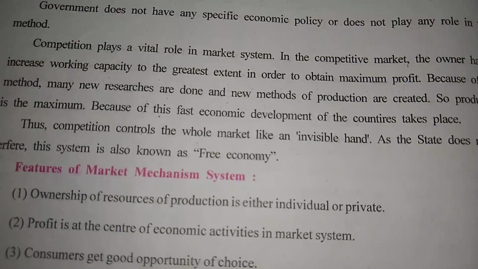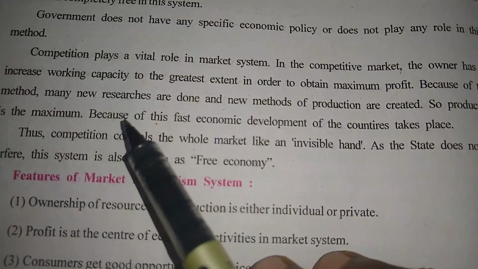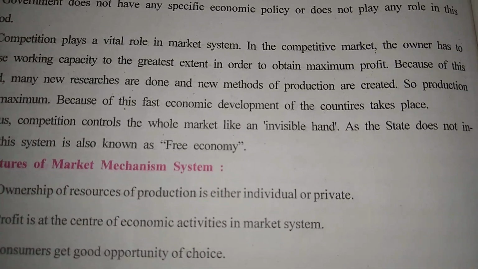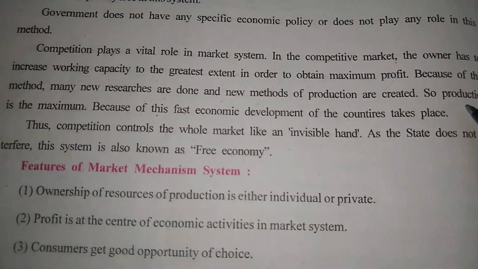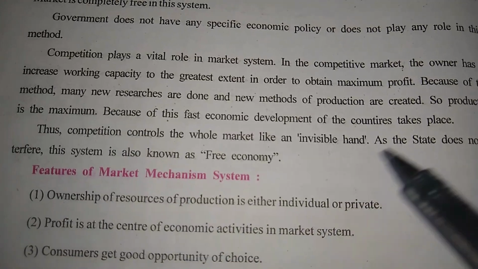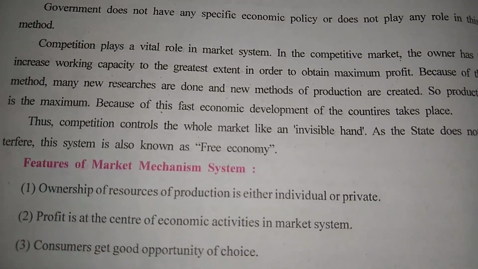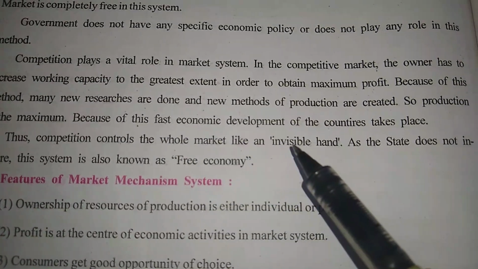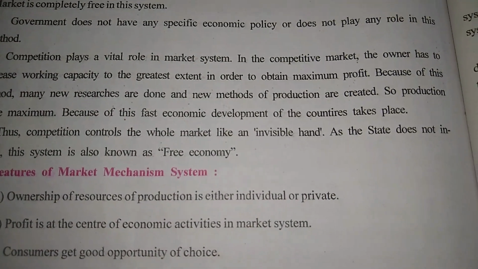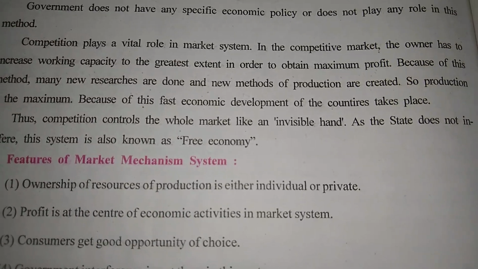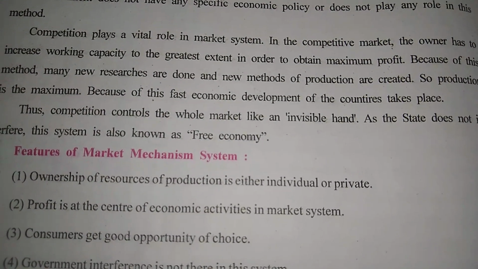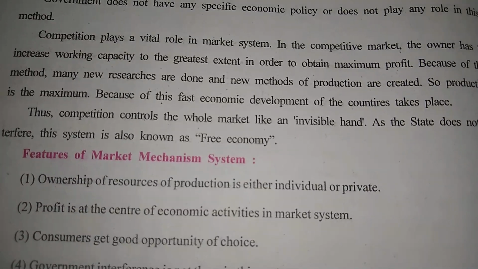So in that way, in the market system, new research is done and new methods of production are created. So production is maximum. Here the purpose is what? Production is required to be maximum, because of the fast economic development of the country. If you do research and development and maximum capacity work, then automatically you can go for fast economic development.